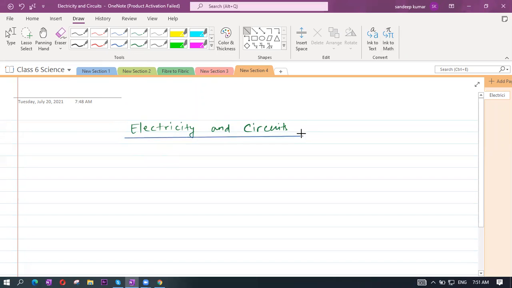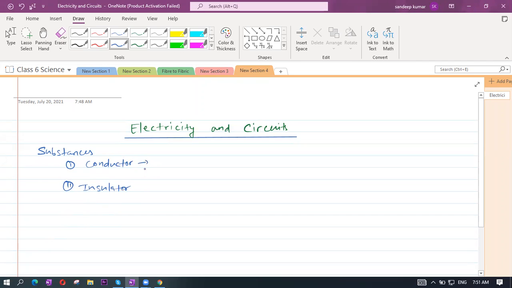So when we talk about electricity and circuits, you should know the materials or substances are of two types. One is conductor. Second is insulator.